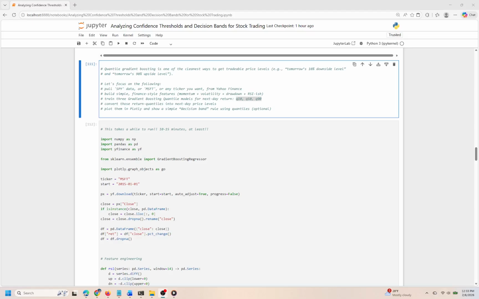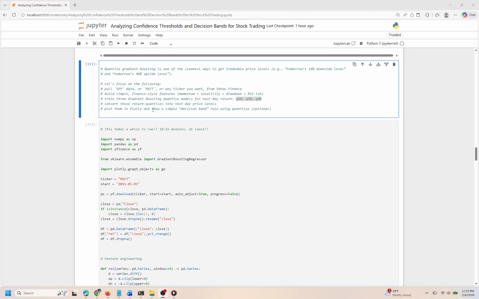After modeling, we convert these return quantiles into actual next-day price levels, harnessing the output from our quantile predictions. This transition from theoretical returns to concrete price levels is crucial for practical trading decisions. Finally, we'll visualize these outcomes using Plotly, which provides an intuitive and interactive way to analyze the data. There's also an optional component where we can implement a simple decision band rule. This rule could potentially guide traders on when to enter or exit positions based on the quantile's interpretation.